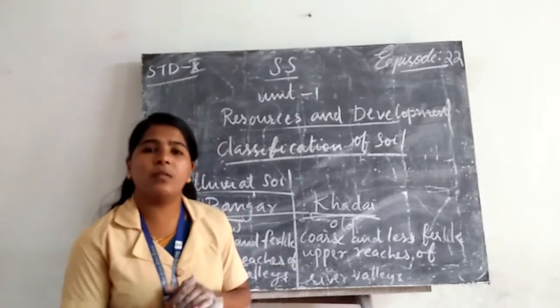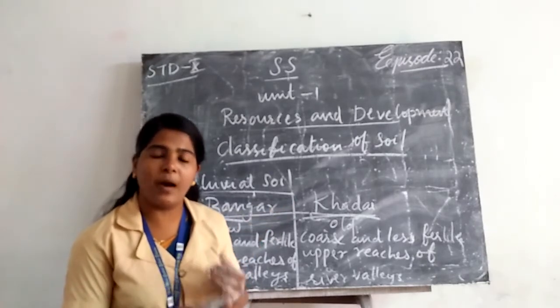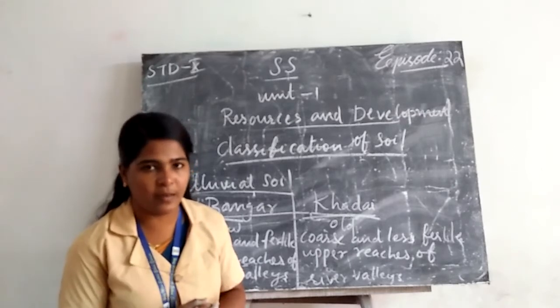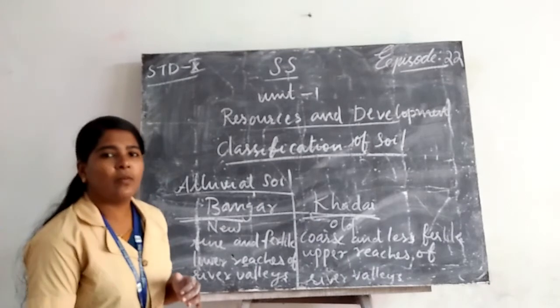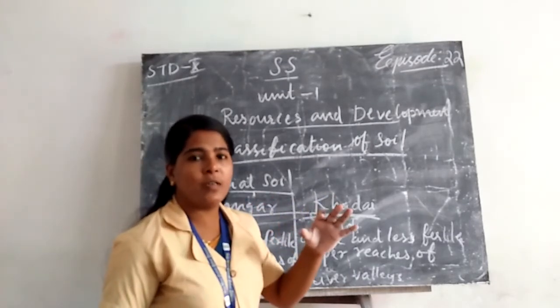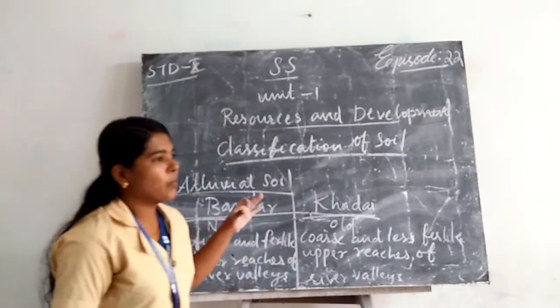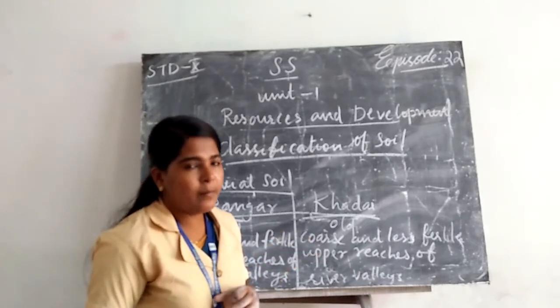In the eastern coastal plain, the alluvial soil deposition is done by the rivers Mahanadi, Godavari, Krishna and Kaveri. The main feature of alluvial soil is the various proportions of potash, phosphoric acid and lime.